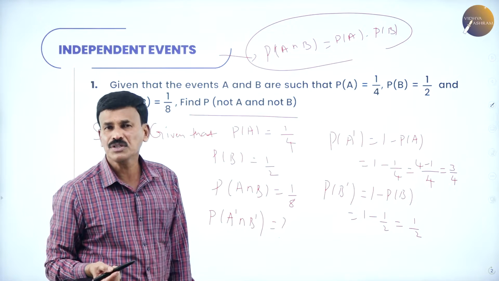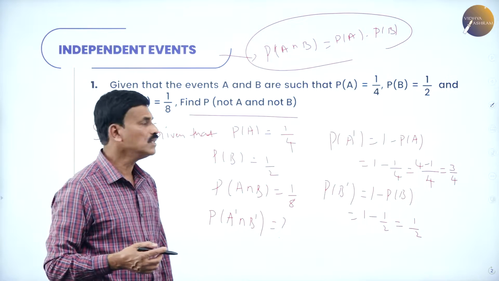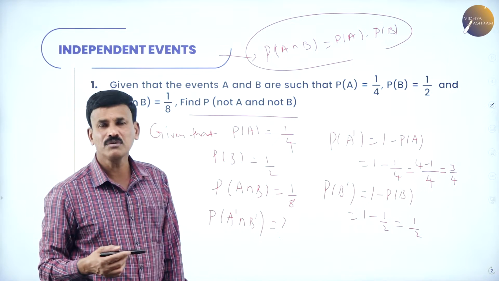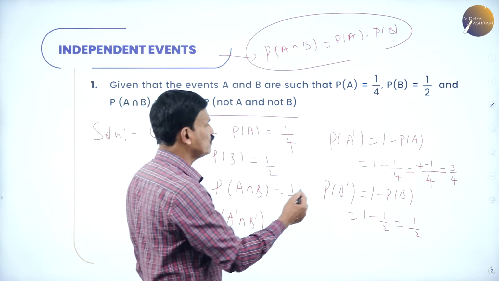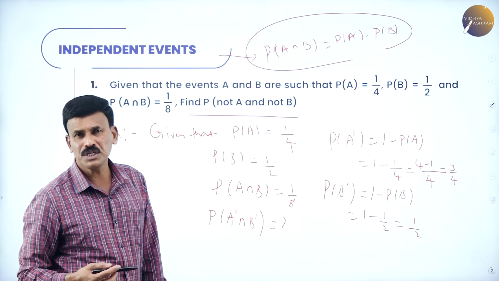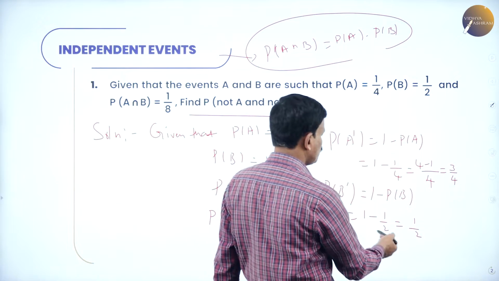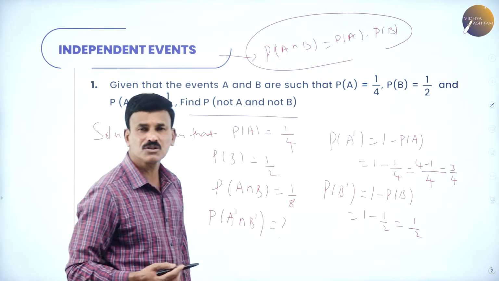Before that, find out the probability of A dash and B dash, the complements of A and B. Probability of A dash is equal to 1 minus probability of A, that is 1 minus 1 by 4, which is 3 by 4. Similarly, the probability of B dash, the complement of B, is 1 minus probability of B, that is 1 minus 1 by 2, which equals 1 by 2.